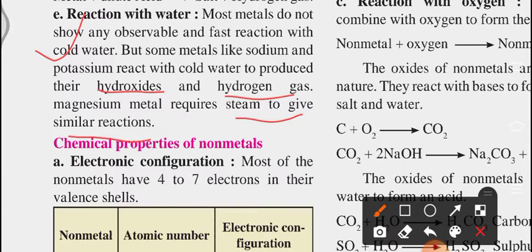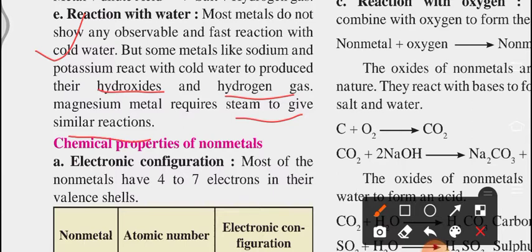So these are things given here for specific elements about specific reactions. Metals like sodium and potassium react with cold water, and there is a formation of hydroxide and hydrogen gas. Similarly, magnesium metal requires steam for its reaction. So each and every element has specific things for its chemical reactions.